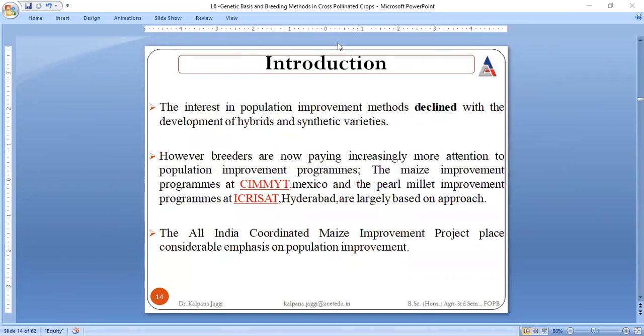Basically we are going for this methodology, that is population improvement, but because there has been the development of hybrids and the development of synthetic varieties, the interest of the farmers in adopting this population improvement methodology has decreased now. But still some breeders are dependent on it. If we talk about maize improvement, then maize improvement is all the result of mass selection, and in many cases projects have been located, and as a result of those projects there has been the improvement of maize.